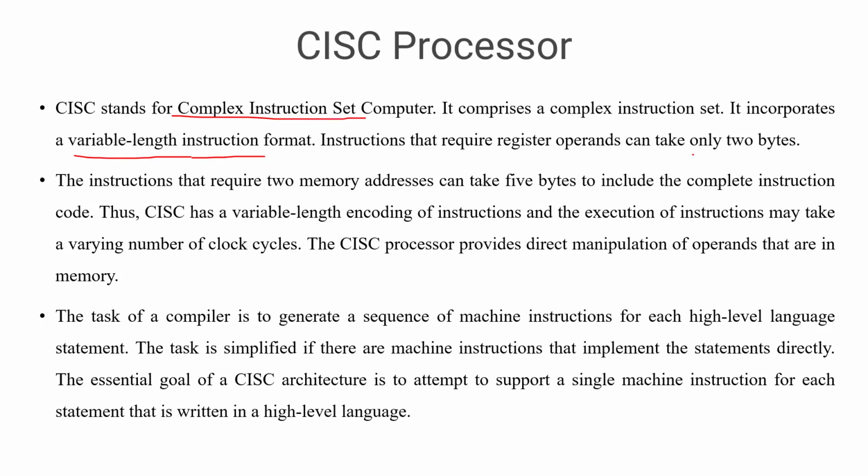It requires register operands, which can take only 2 bytes, while instructions that require 2 memory addresses can take 5 bytes to include the complete instruction. So the CISC has a variable-length encoding of instructions, and execution of an instruction may take a varying number of clock cycles. And CISC provides direct manipulation of operands. Okay, that is enough.